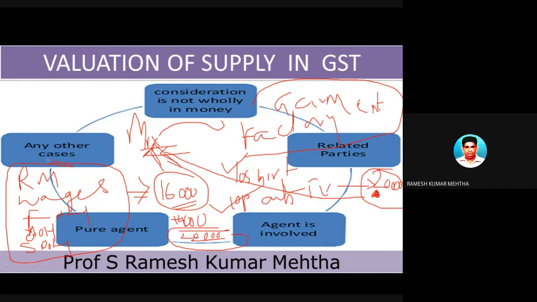By including raw material cost, wage cost, factory overheads, office and administration overheads, selling and distribution overheads, and the profit he is looking for. So these are to be included in the transaction value, because he has to recover all these expenses from the customer, and he will be looking for some element of profit also.